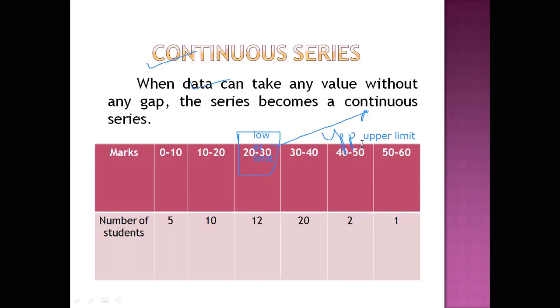Twenty is the lower limit. 30 is the upper limit. So class limits are the lowest and the highest values that can be included in the class.